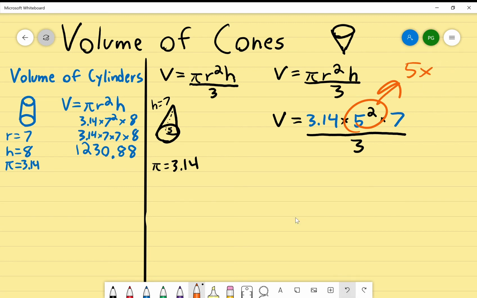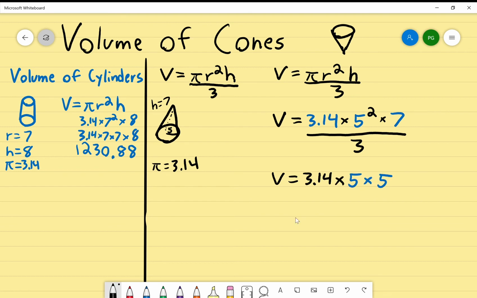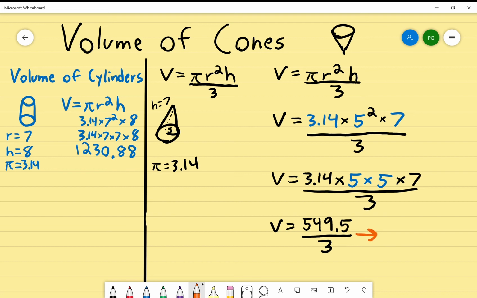So let's go ahead and rewrite it one more time in case we get confused. Volume equals 3.14 times 5 times 5 times 7 divided by 3. Okay, let's multiply first. 3.14 times 5 times 5 times 7 gives me 549.5, but don't forget, I still need to divide by 3.